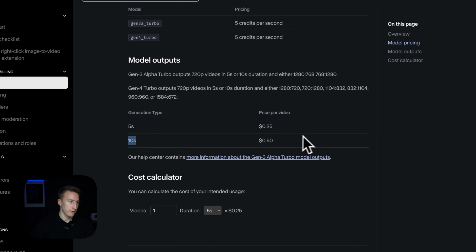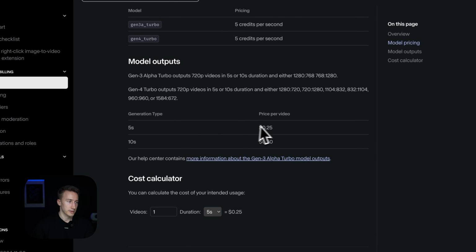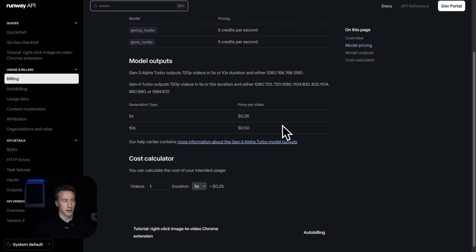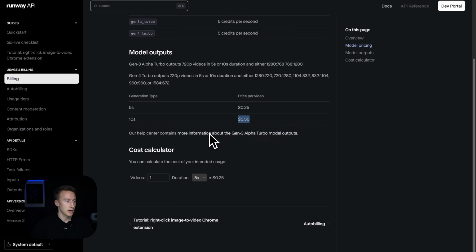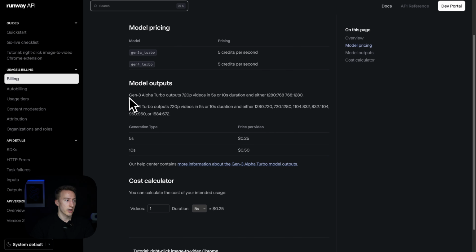And the price for the video will be accordingly, so 5 seconds is 25 cents and 10 seconds is 50 cents. I'm gonna do also a full breakdown on the cost of this setup. So overall, you will have to gather some subscriptions, and also the price for each video generated. Also here we can check the ratio that we can use with these models. So we use Gen 3 Alpha. So here we have only two options, this ratio and this one. So obviously we're going to use this one because we need our video to be vertical.